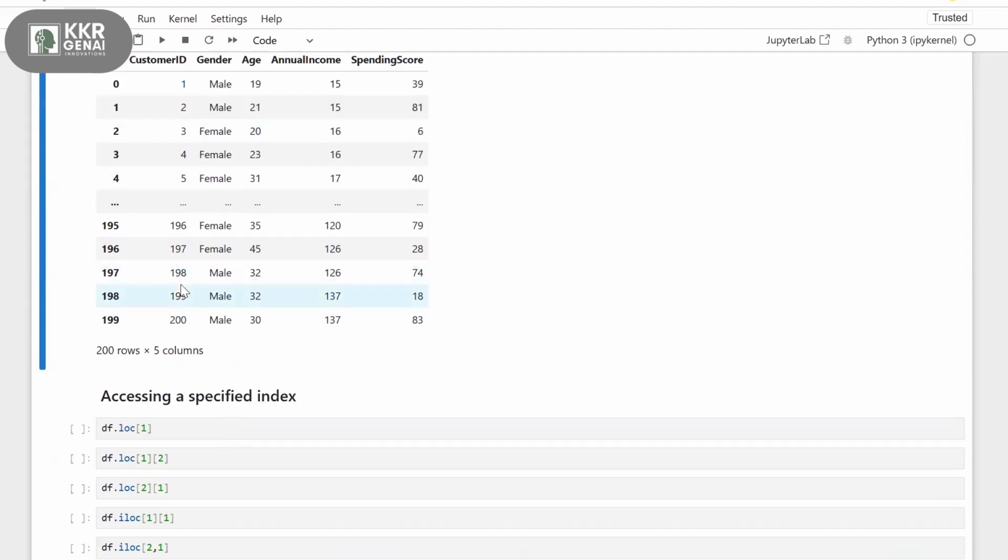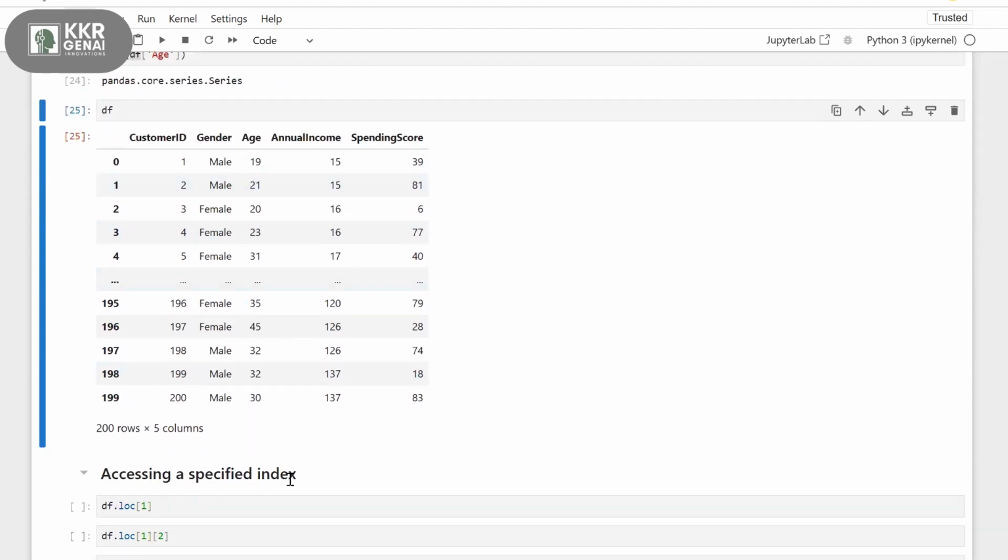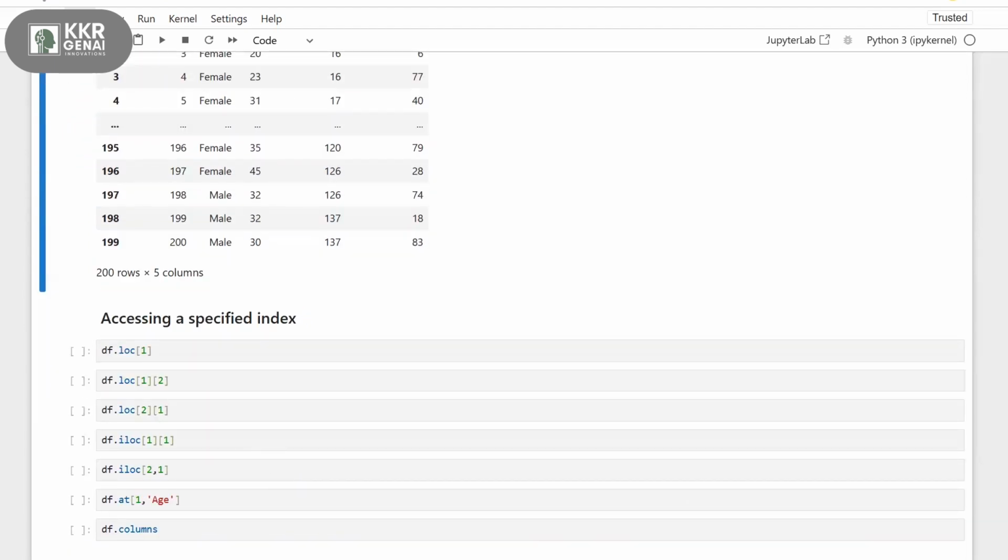Whenever you want to access some middle elements, let's say from 100 to 150, or from 70 to 80, how would you access middle elements in your data frame? Now let's see accessing your data frame with some specified index numbers.